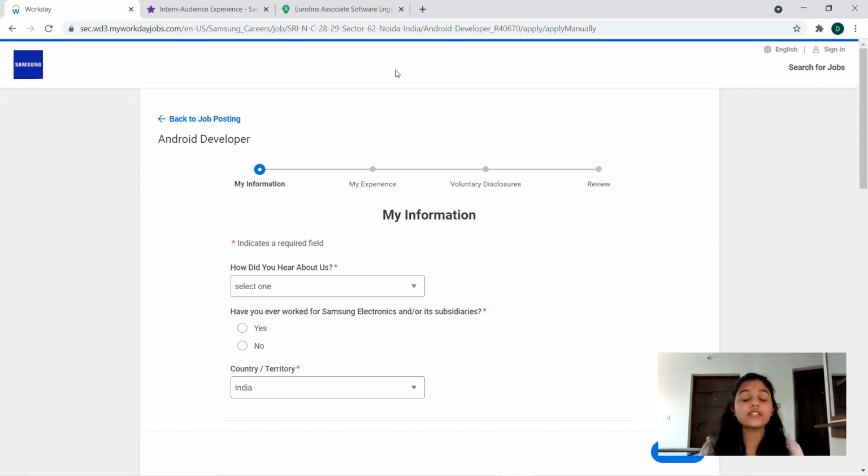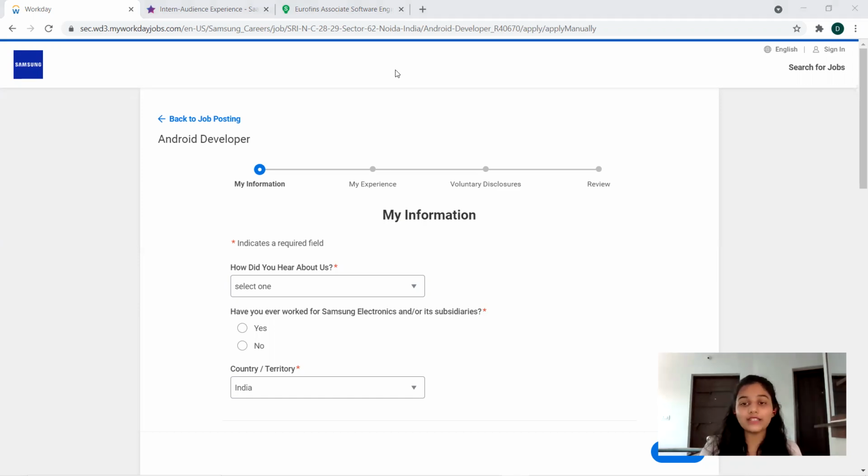So reviewing your application is just as important as reading the requirements of the skill set, because when you make any mistakes while typing your personal details, like some misspelled words in your address or something like that, it will definitely create a great impact on your application. So it is very necessary to review your application. Just filling in all your application and pressing the submit button does not work. You have to review it once again and then submit, because you may miss an opportunity when you are not very careful about it. Okay, so I think it's very clear regarding the job opportunities and the details of that in Samsung.